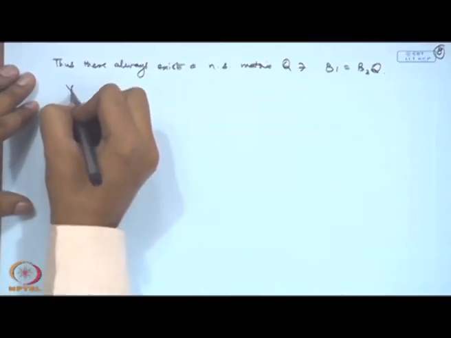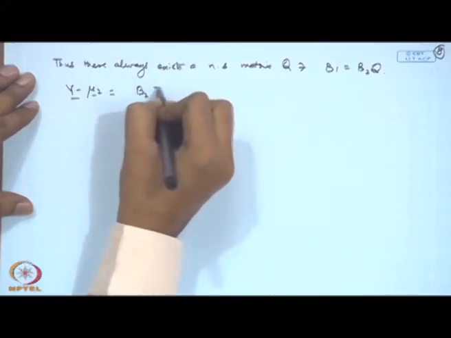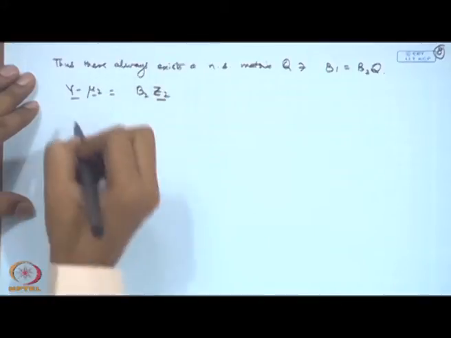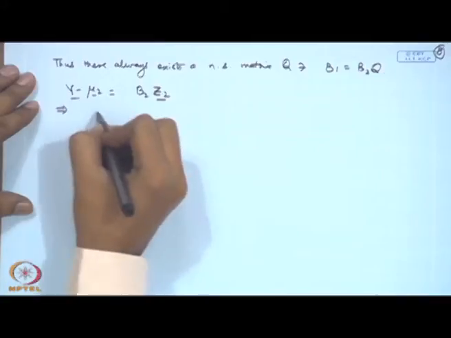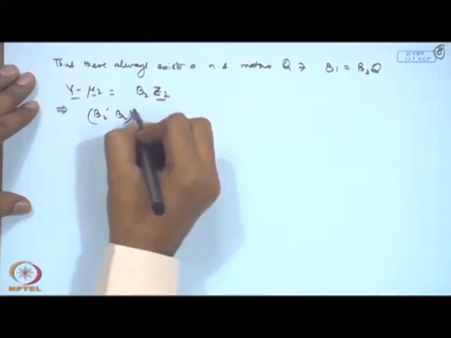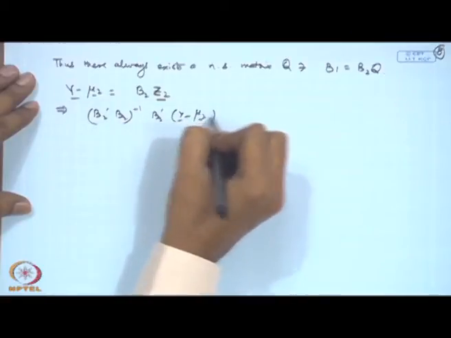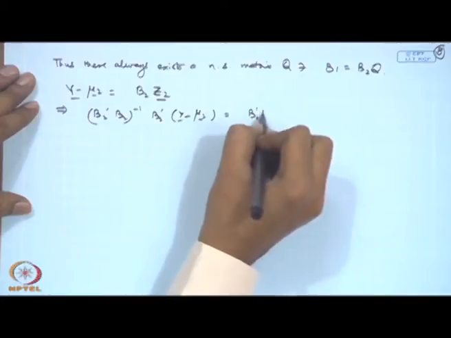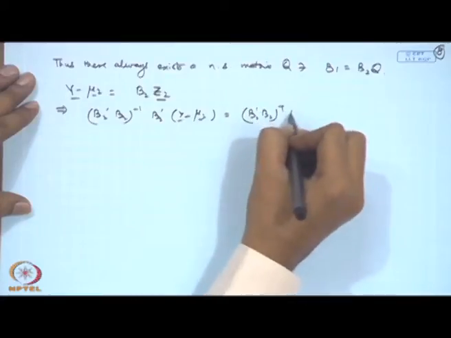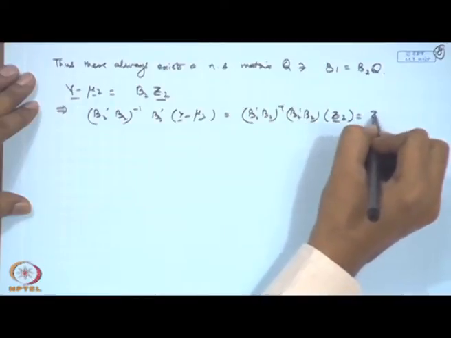So, let us write say y minus mu 2 is equal to B2 Z2. So, this implies B2 prime B2 inverse B2 prime (y minus mu 2) is equal to B2 prime B2 inverse B2 prime B2 Z2, that is equal to Z2.